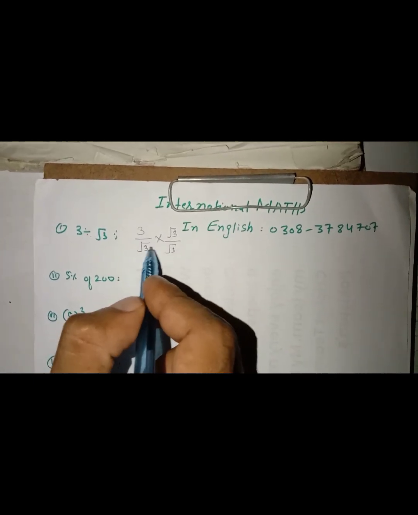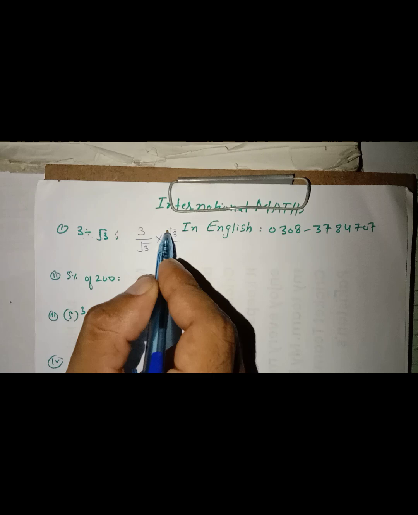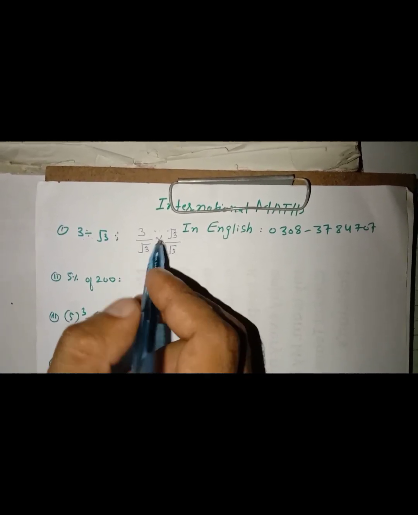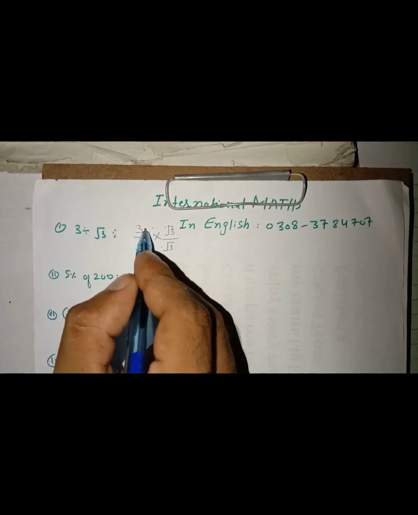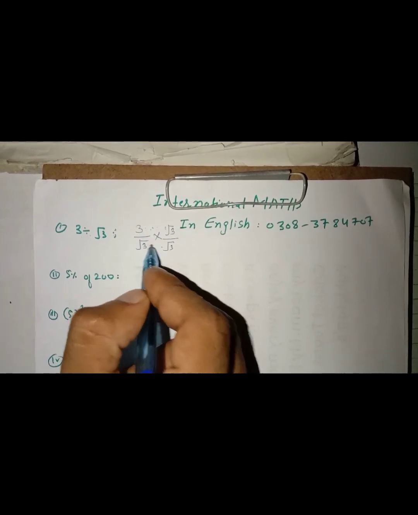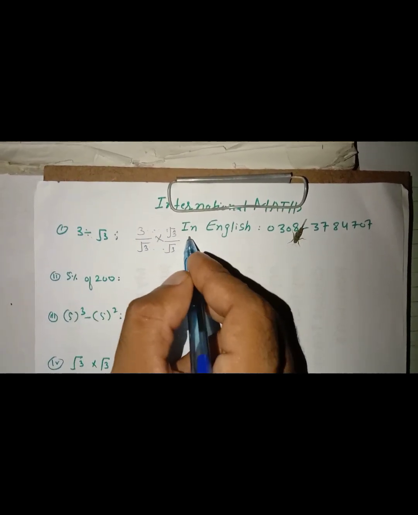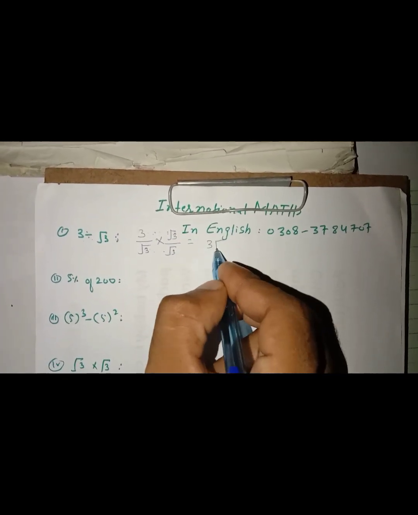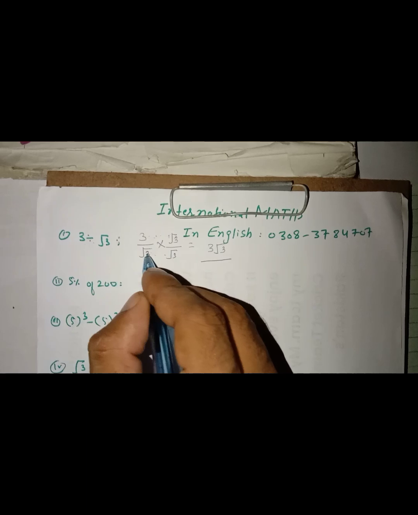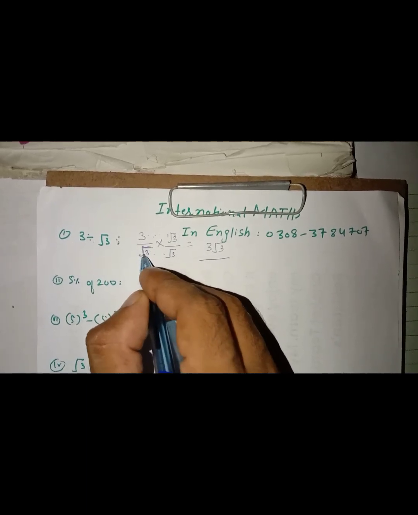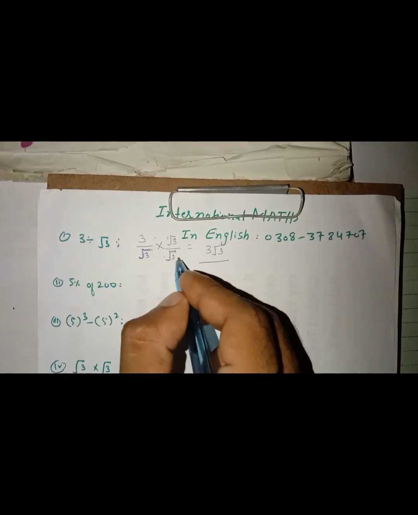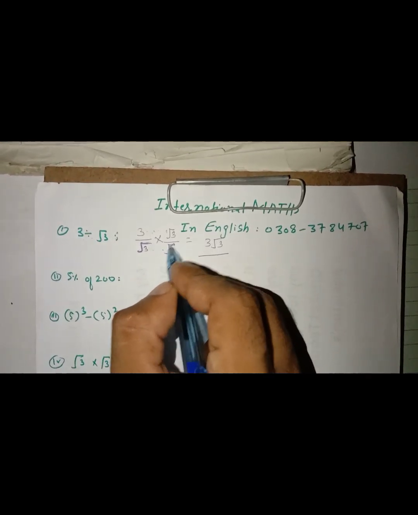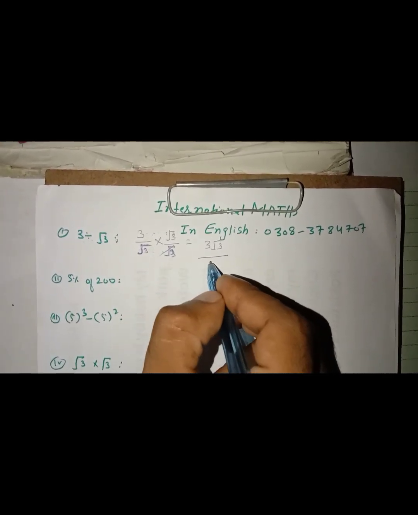There is root 3 in the multiplication and root 3 in the division. So we multiply numerator with numerator and denominator with denominator. So 3 multiplied by root 3, and in the denominator root 3 times root 3. Two same numbers under a root, the root will cancel out and only the number remains. The denominator is equal to 3.